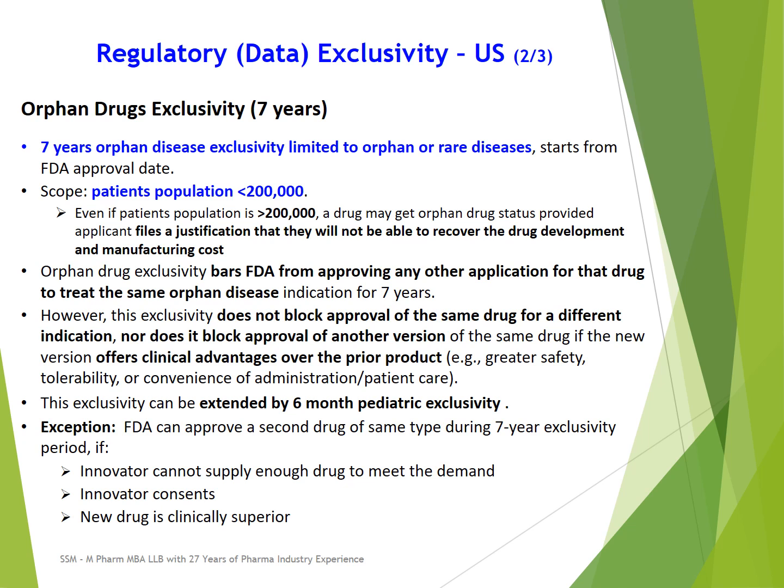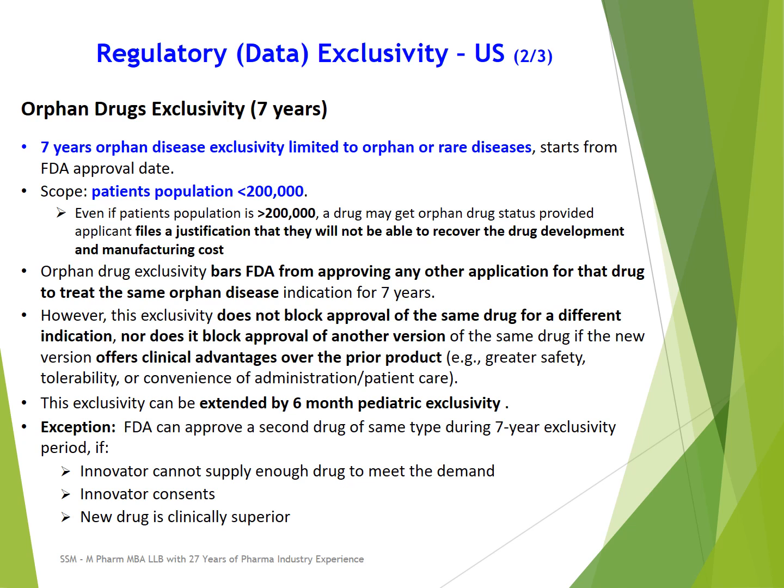However, it does not block approval of the same drug for a different indication. Maybe the same drug is used for 3 or 4 indications. So only the orphan indication is protected. Other indications may not be protected, so the same drug can be approved for other indications. And also, this exclusivity does not block approval of another version of the drug which has offered clinical advantages over the approved drug.